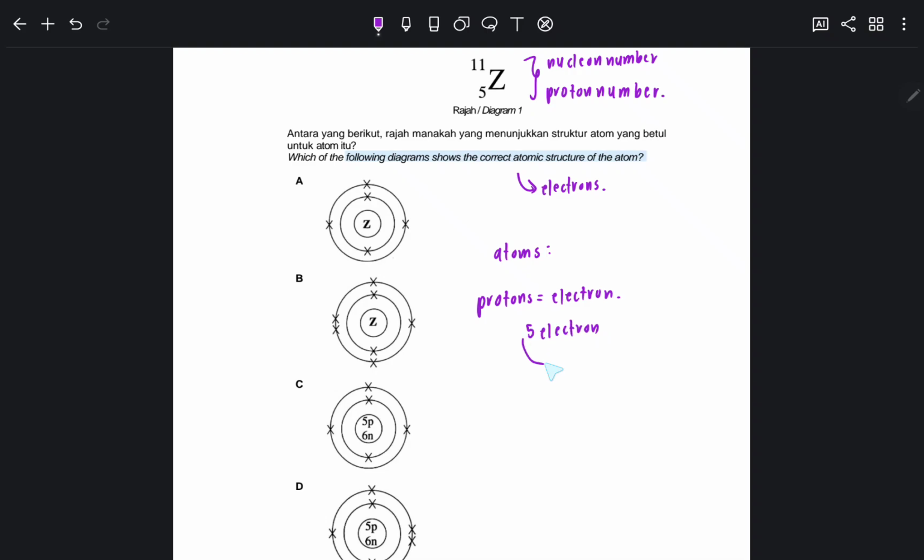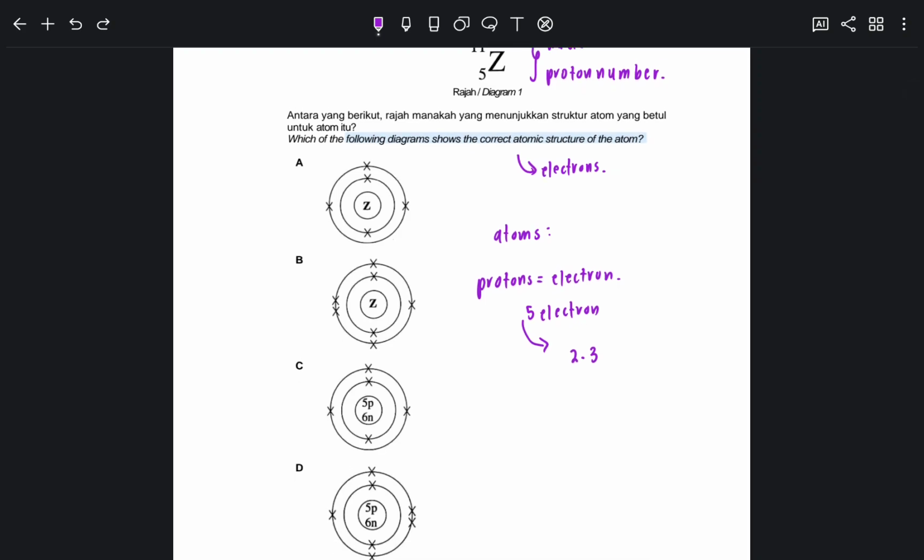Okay, so if 5 electrons, what is the arrangement? Remember, in the first shell we can maximum put 2 electrons. So from 5 I already put 2 electrons in the first shell. So how about the second shell? We can put maximum 8 electrons. So I have remaining 3, so I can place it here. So your first shell should be 2 electrons, second shell should be 3 for this question. Okay, try to see which one has 2 electrons in the first shell and 3 electrons in the second shell.